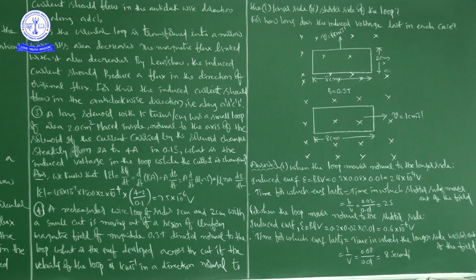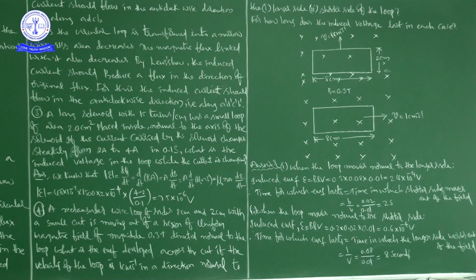Now, first we have to write the given values. Magnetic field 0.3 Tesla, speed 1 centimeter per second, that is equal to 0.01 meter per second in SI. Length 8 centimeters, that is 0.08 meters in SI. Breadth 2 centimeters, that is 0.02 meters in SI. Now we are going to calculate the time for which the induced voltage lasts in each case.